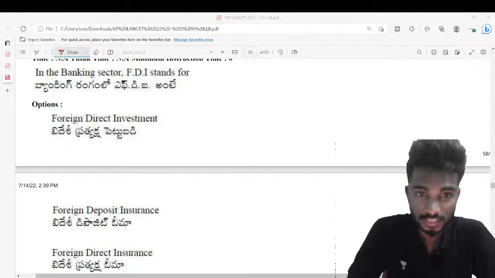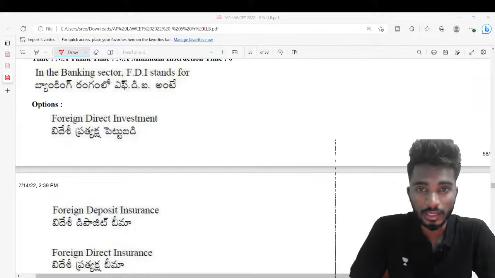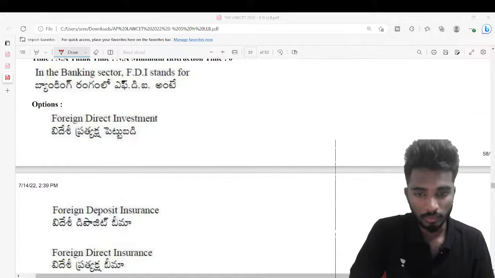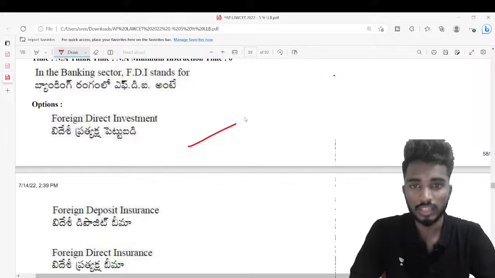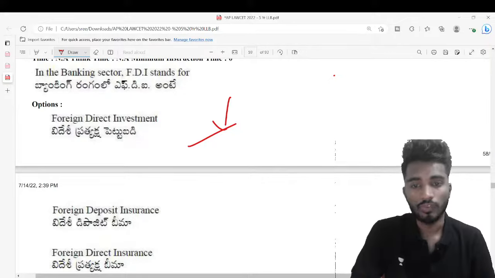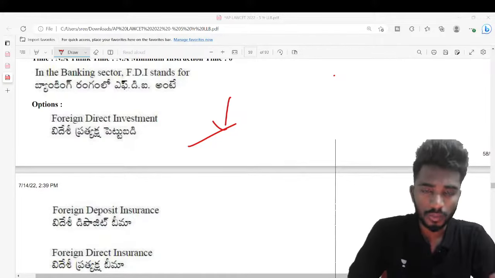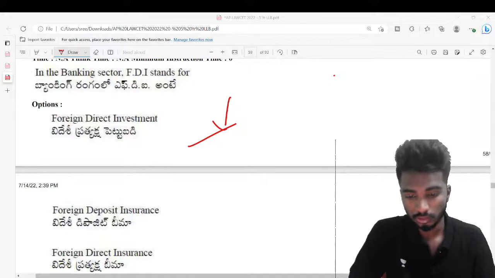So FDI stands for foreign direct investment. After 1991, especially after the liberalization, privatization, and globalization reforms were brought in India, we started inviting foreign companies to invest directly in Indian companies, or directly to establish their own firms in India. Next question.